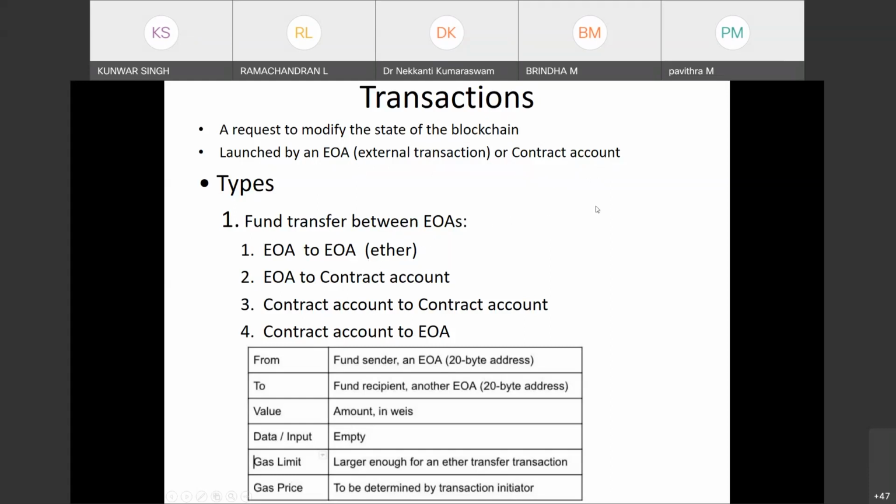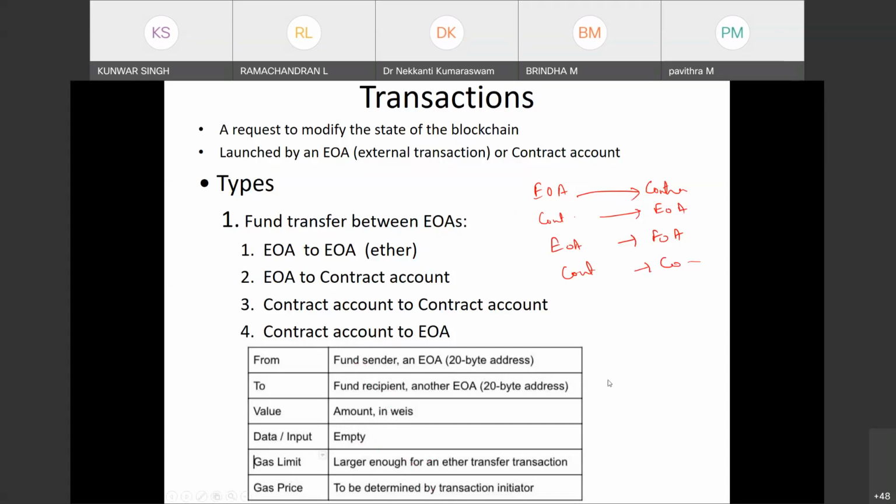So either you have EOA and contract account. So you can have EOA to contract account, contract account to EOA, EOA to EOA, and contract to contract. So that's what the 4 ways are here. And these transactions will be in this format: from, the sender; to, the receiver; and the value, the data, the gas limit, and the gas price. This will be there in the transaction.